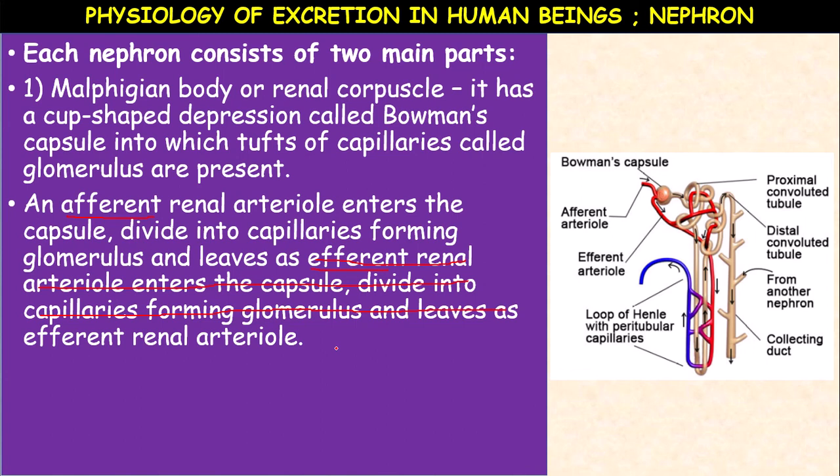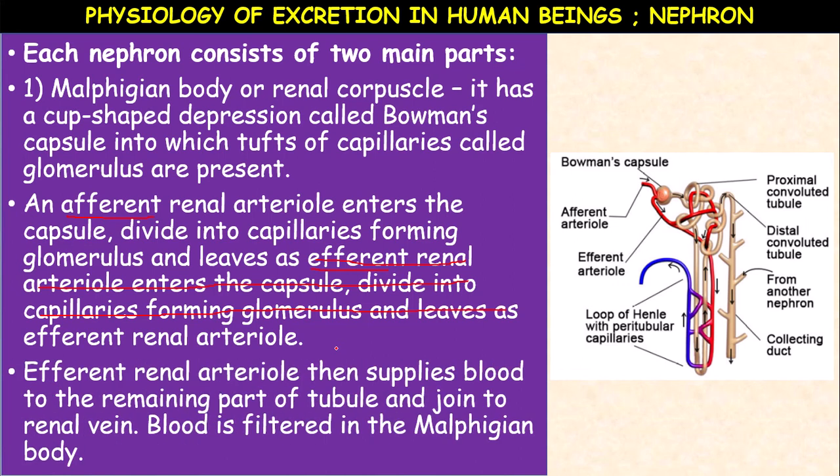The artery enters as afferent arteriole, divides into capillaries to form glomerulus, and leaves the Bowman's capsule as efferent arteriole. The efferent renal arteriole then supplies blood to the remaining part of the tubule and joins the renal vein. Blood is filtered in the Malpighian body.